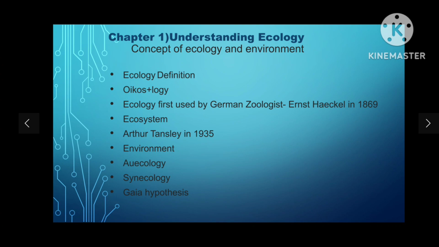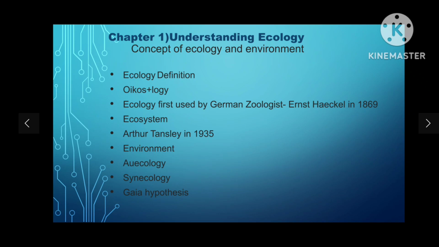Then ecosystem is defined as a community of life forms in concurrence with non-living components interacting with each other. The term ecosystem was coined by Arthur Tansley in 1935. Then what is environment? Environment is the sum total of all conditions and influences that affect the development and life of all organisms on earth. Thus it can be said as one's surrounding.